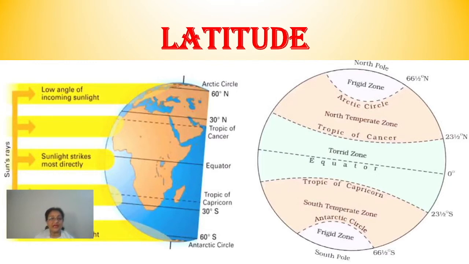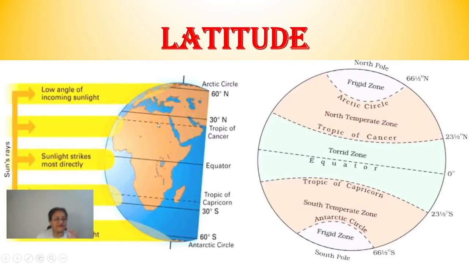Okay. And when the heat of the sun rays get distributed over a large area, naturally the heat received at one place will be very less. Okay. This is the reason, children, why in the frigid zone it is the coldest zone on earth. Right? It is always said that the heat received is minimum. This is the reason. Okay. Is this clear to you, children?